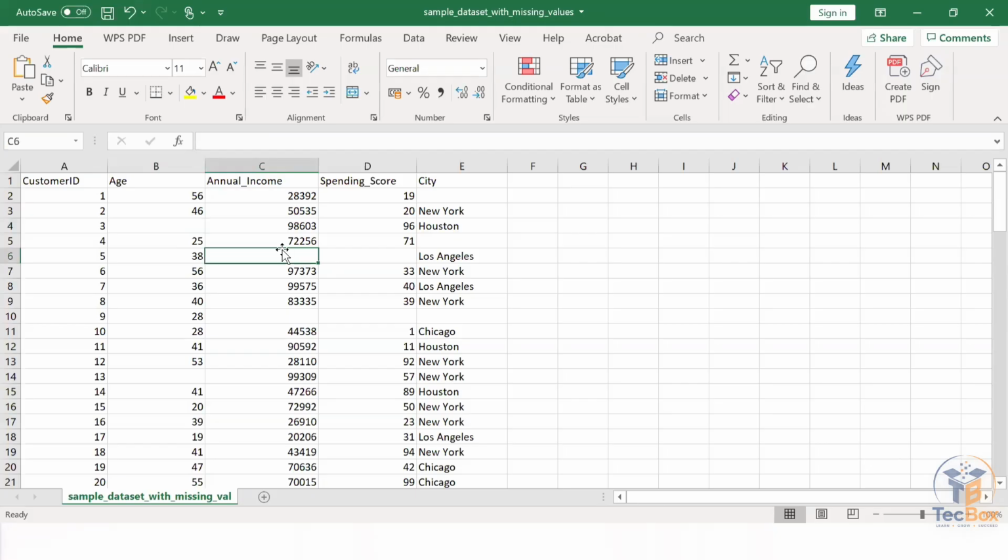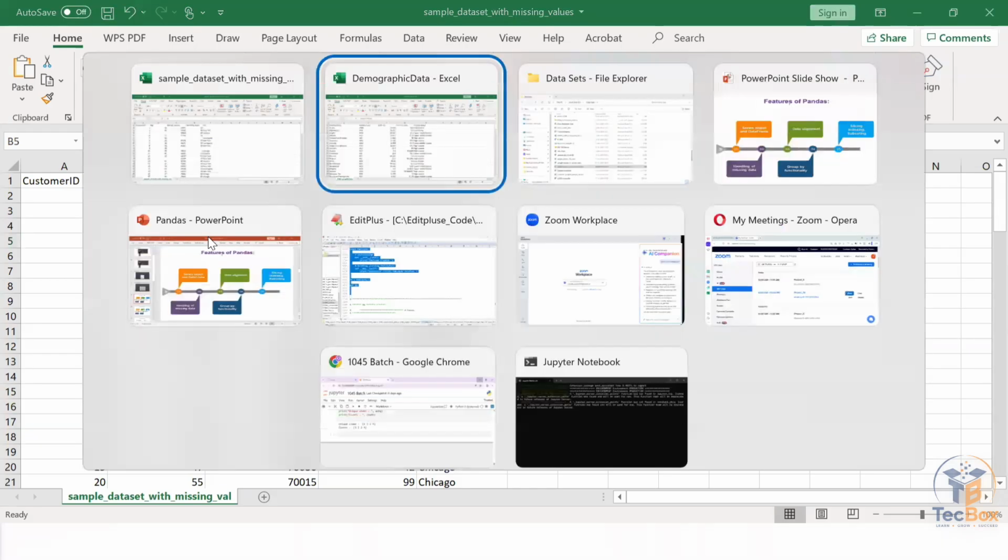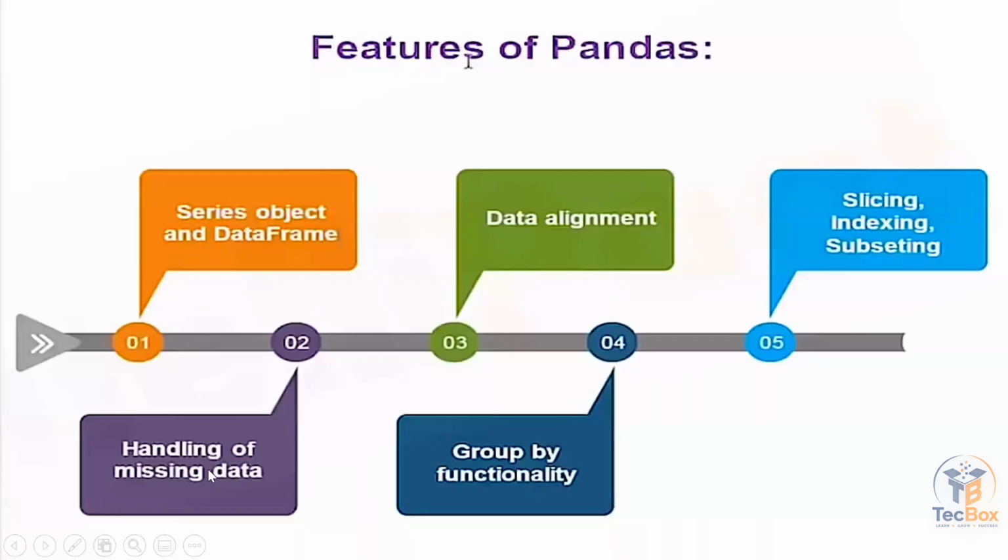Not only taking the average, guys, you can take the mean, you can take the mode. Sometimes you can take the value before it, sometimes the value after it, and sometimes the average of both these values. So this type of thing we can do. That is handling missing data. And we can do data alignment using pandas. Data alignment means changing rows into columns, columns into rows, adding an extra column and other things.